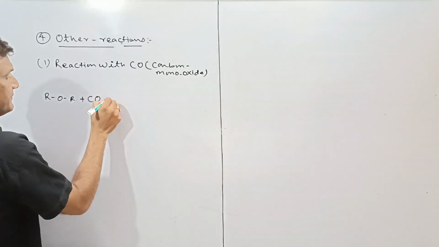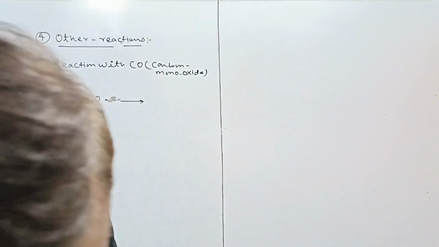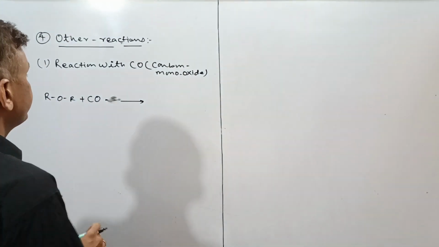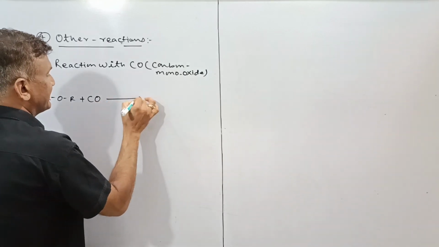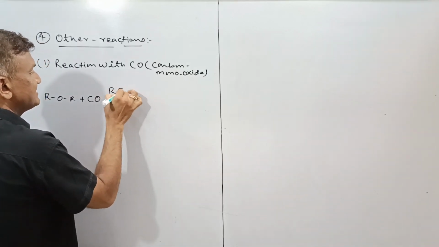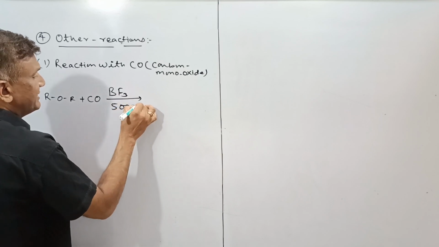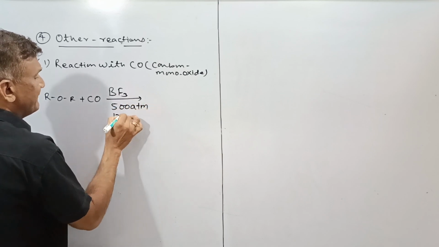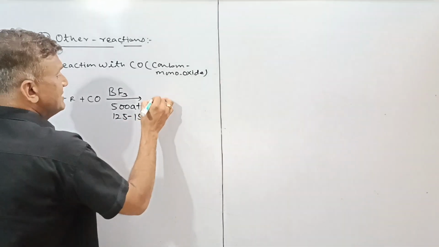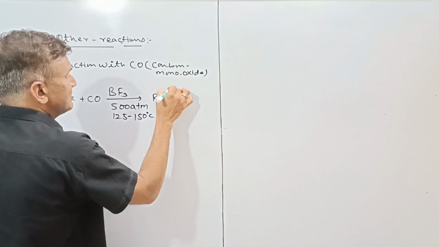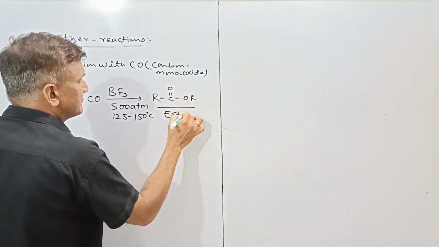In the presence of carbon monoxide, and as a catalyst we'll take BF3 as a Lewis acid, boron trifluoride. Approximately we will take 500 atm pressure. 125 degrees Celsius to 150 degrees Celsius will be sufficient for this reaction, and here will be formation of RCOOR. Here will be formation of ester.